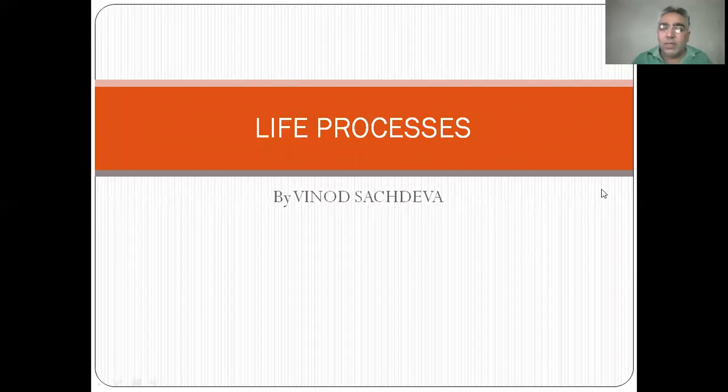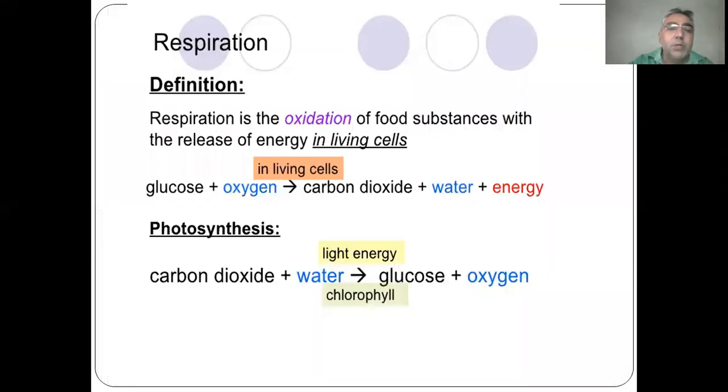Good morning, students. Today we are starting Life Processes Part 2, in which we study the next life process, that is respiration. As you know, in the first life process, nutrition, the mode of taking food by an organism is known as nutrition. Here, we study how we get energy from food, how ATP is formed. ATP is known as the energy currency.